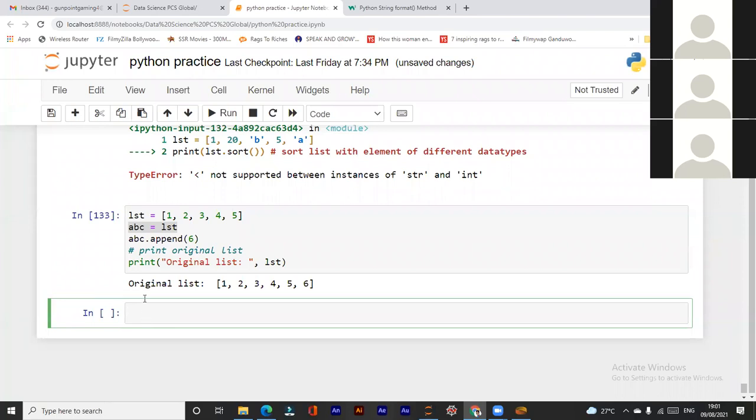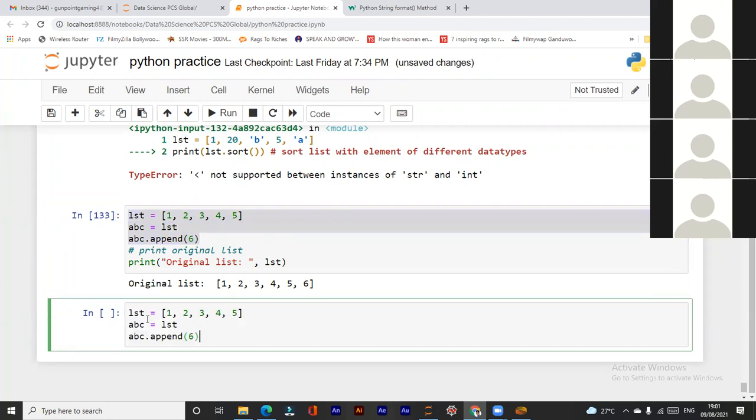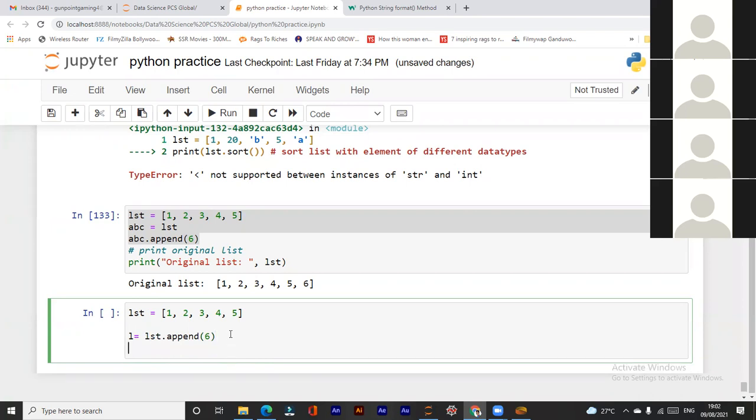Or we can do it like this. One minute. Deleting this, I can just take L equal to lst dot append. So what I am doing here, I am just making a copy of this original data.